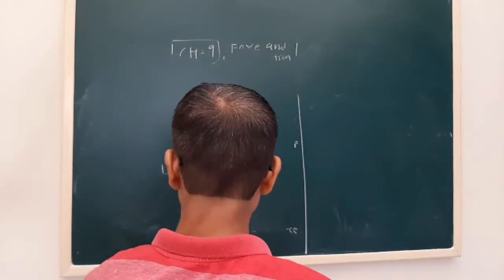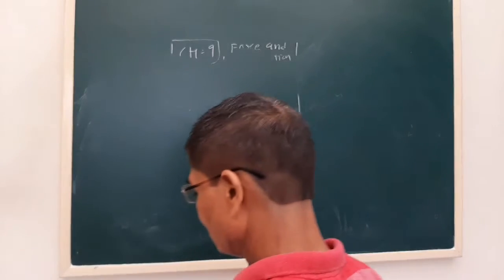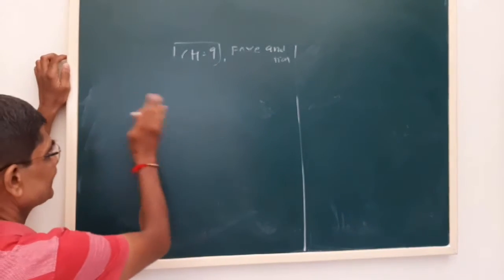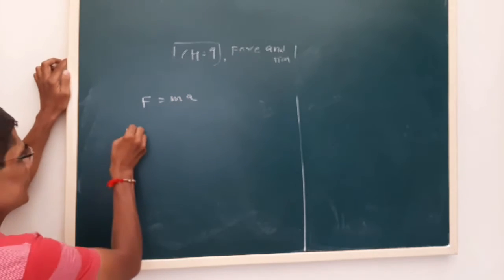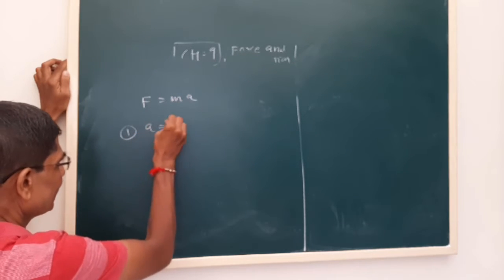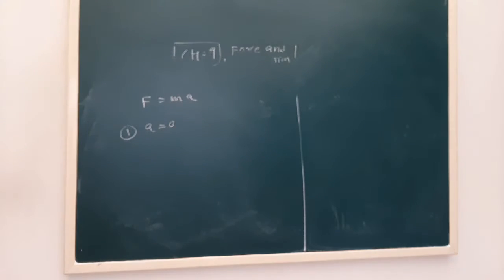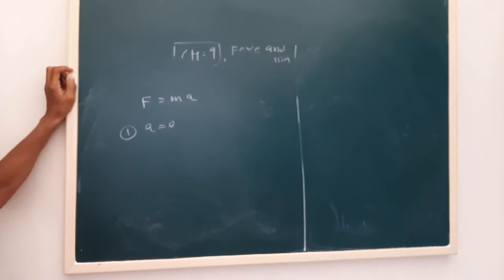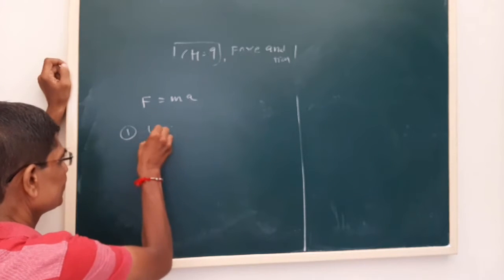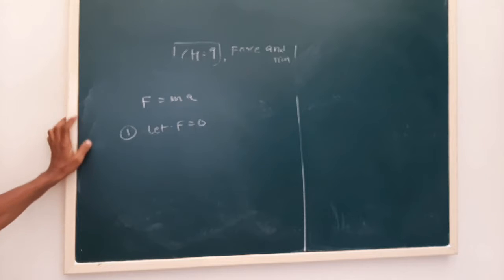Now see what are the consequences of Newton's second law of motion. We discussed some special cases. Now see, your equation is F is equal to ma. Let us first see what happens if we consider a is equal to 0, or let us say force F is equal to 0.